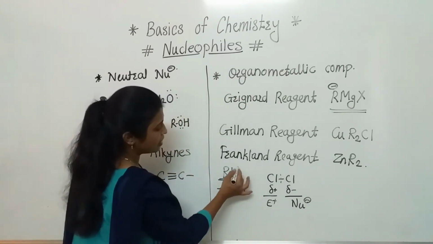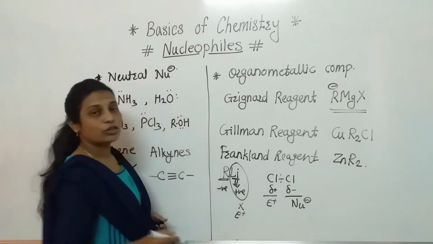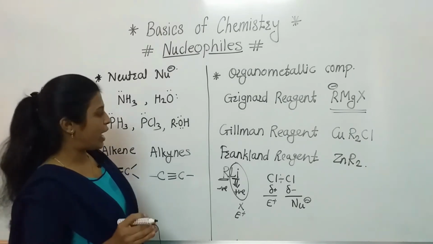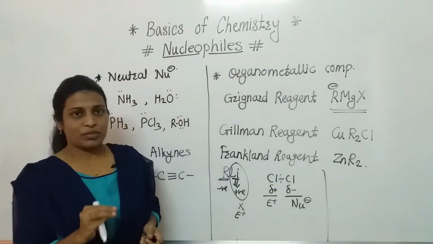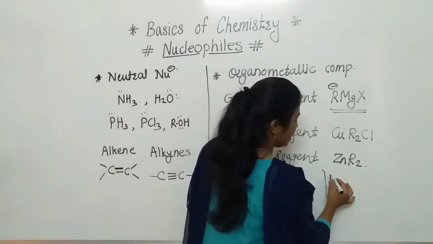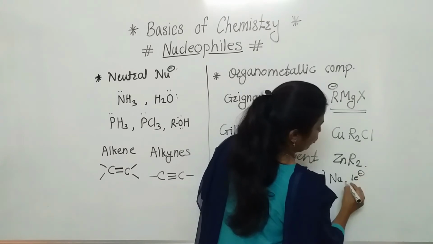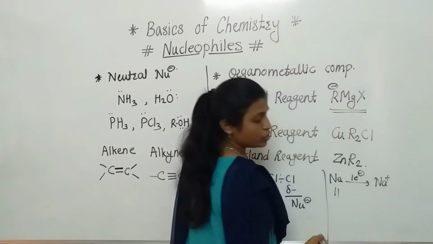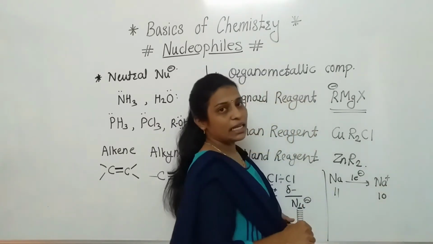in this case lithium will not behave as an electrophile, because when any metal donates an electron, it prefers to become stable. For example, if we consider sodium, it loses one electron and becomes Na plus. Before, there are 11 electrons, and after, there are 10 electrons.